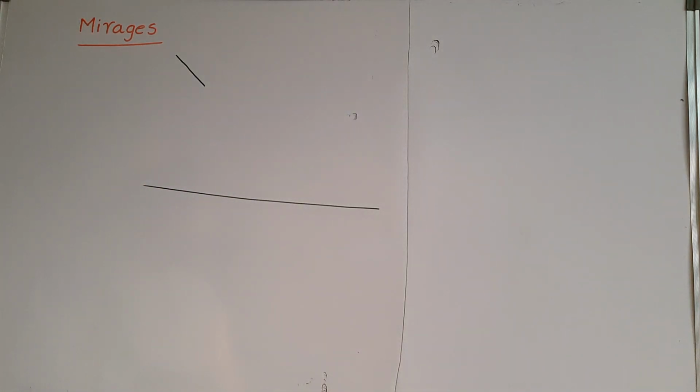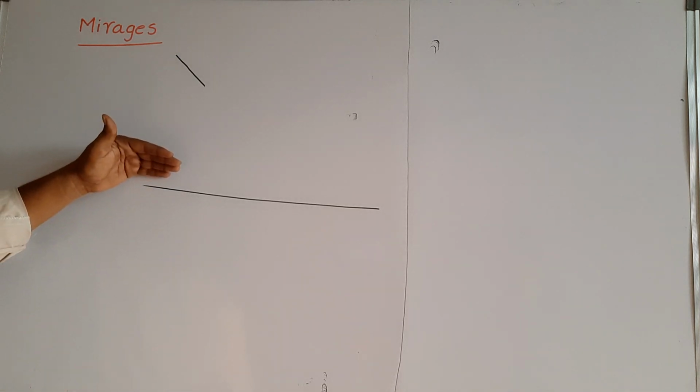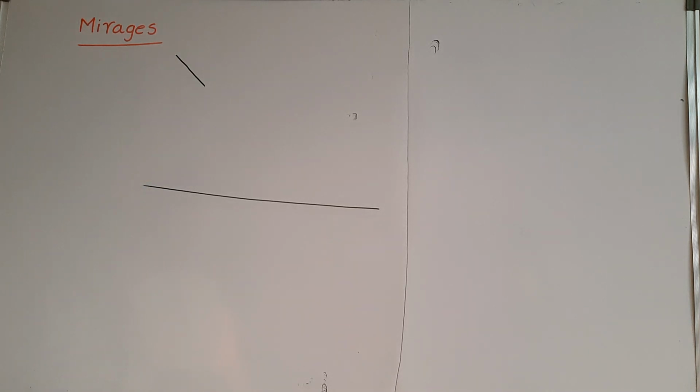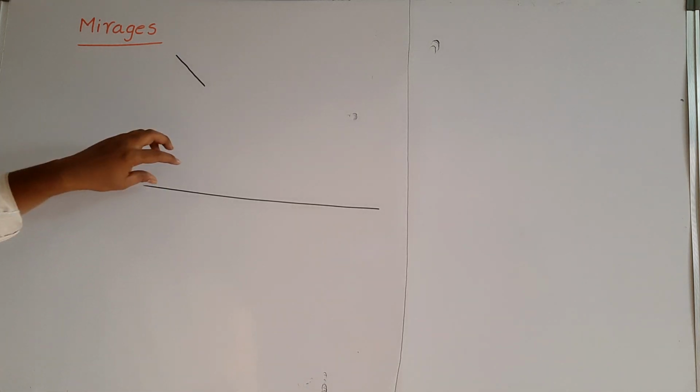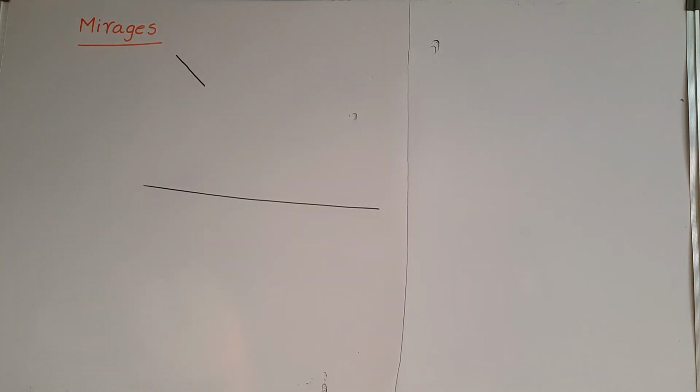After that, the air above the tar road is heated. Heated air is less dense. Light traveling through less dense air is traveling in a rarer medium.